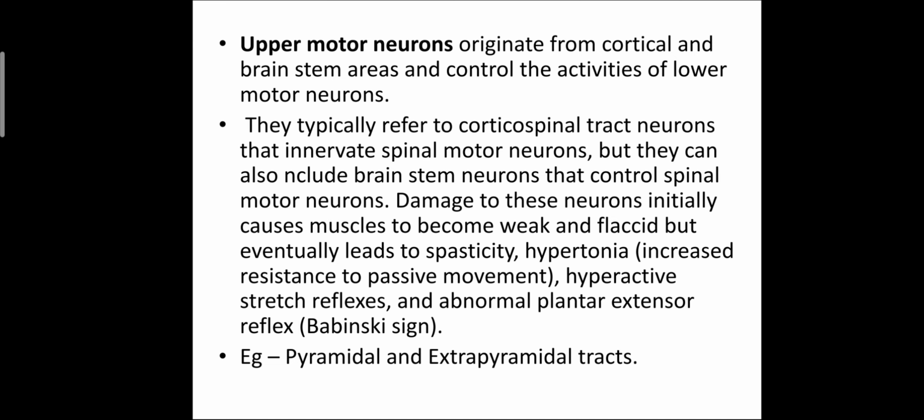So examples of upper motor neurons are pyramidal and extrapyramidal tracts. They arise from the cortex and terminate on the spinal cord. So this is a very important topic, upper motor neuron and lower motor neuron paralysis.